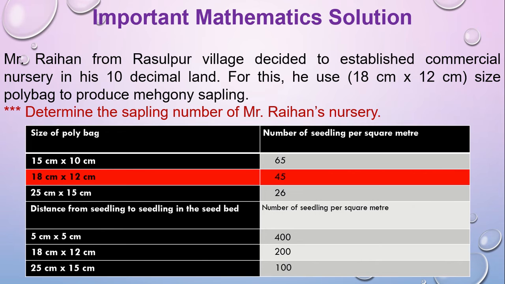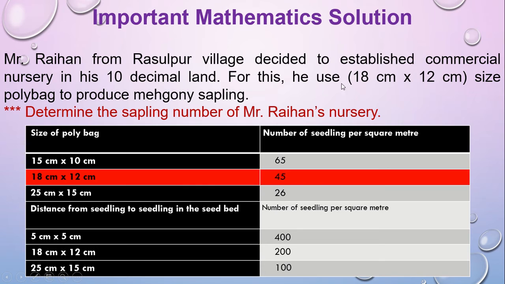Now I'll show you an important math in this chapter, regarding the table I showed you before. Here again I give you a table for your consideration. Here the example is Mr. Raihan from Rosupur village decided to establish a commercial nursery in his 10 decimal land.